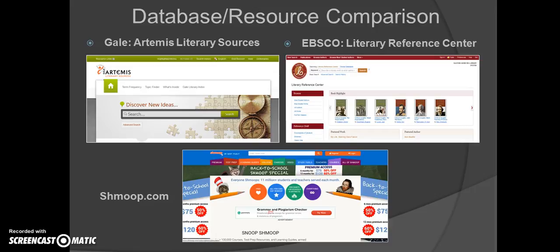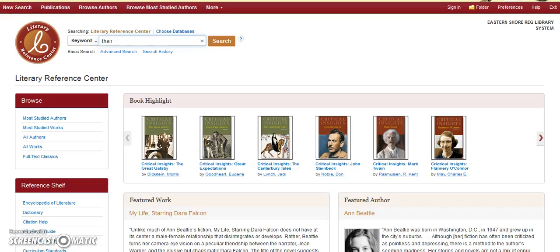Now, the Gale and EBSCO databases are collections of databases, so they are not just searching one database, but they will be searching a number of databases on that specific topic of literature and literary criticism. Shmoop.com is a free site, and it's also got a premium access portion to it, and it's very popular with high school students. The first database I'm going to look at is the EBSCO version, the Literary Reference Center.